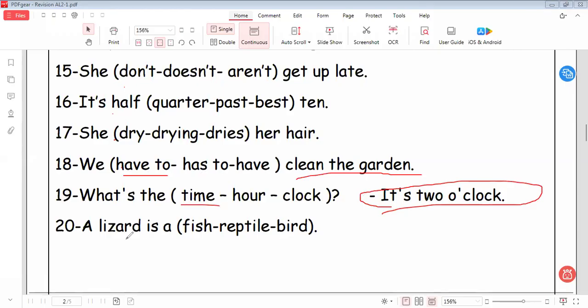What time? A result. To say result is from, we can see that result is from fish. Can we guess with me? Is the result from fish? Is from bird? No, it will be here reptile. Reptile means move on the land. Okay, let's go to another one here. It will be reptile. Let's go to another one.